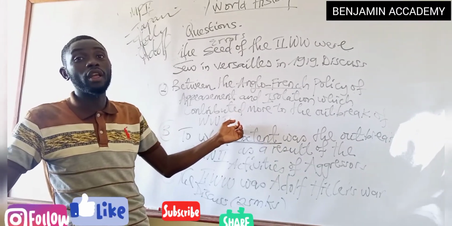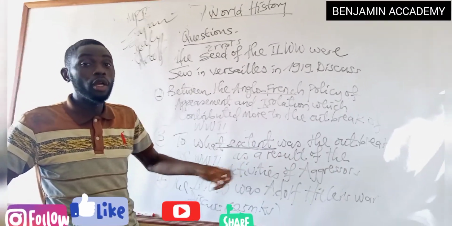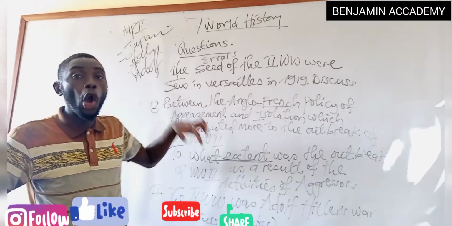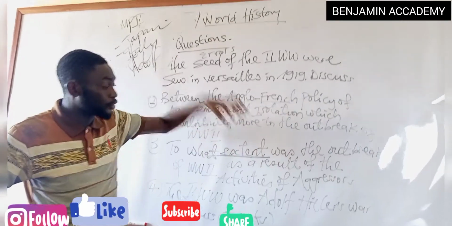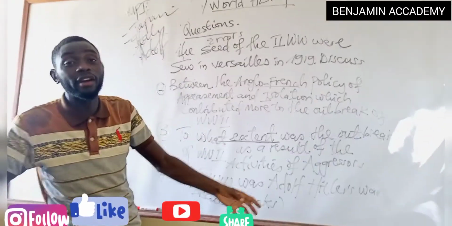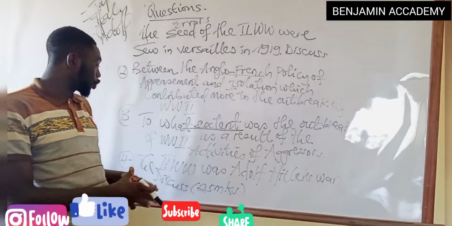You look at the weaknesses of the League of Nations, not a result of the activities of the aggressors. Isolationism, not a result of the aggressors. Appeasement, fear of communism, all these were not a result of the activities of the aggressors. So you explain the activities of the aggressors, that's your MP1, and other factors coming as MP2.